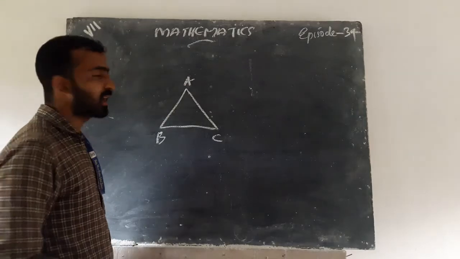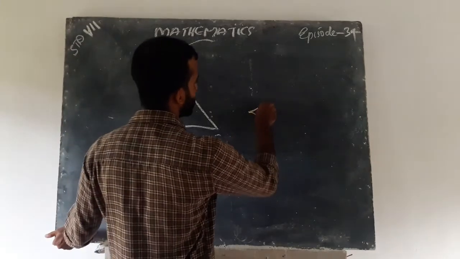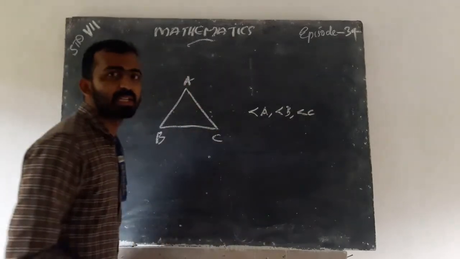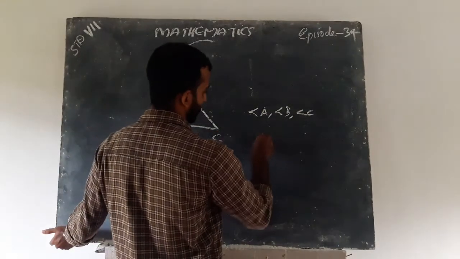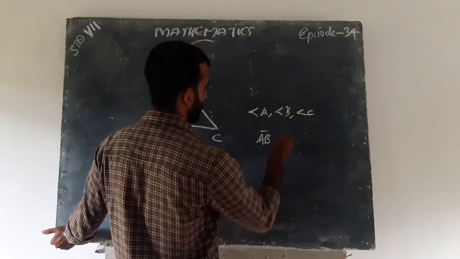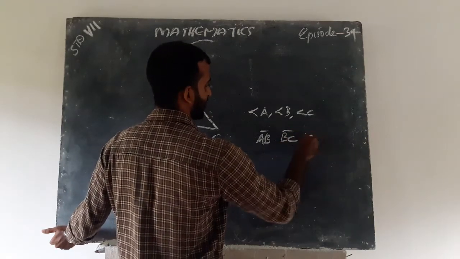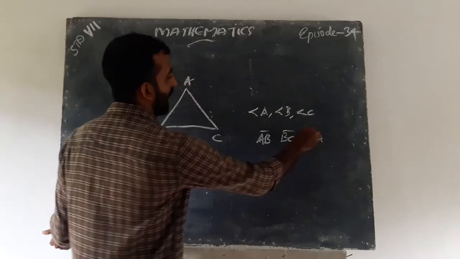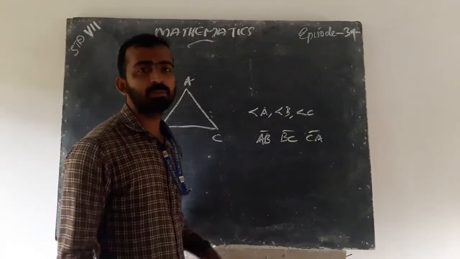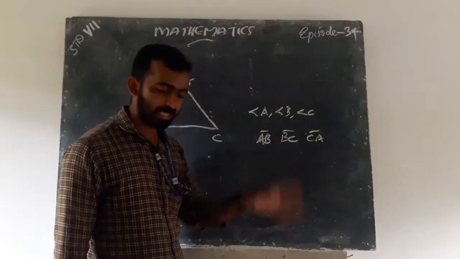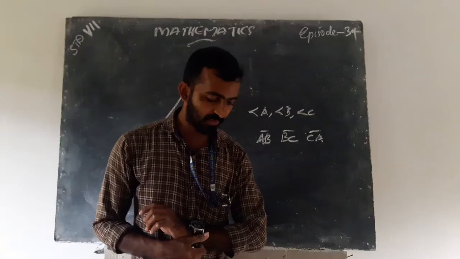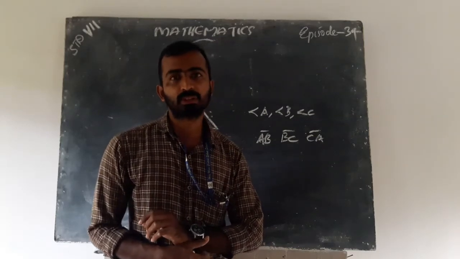This is a triangle and its elements are angle A, angle B, angle C, and AB is one side, and BC and CA. Those are the 6 elements of triangle ABC.